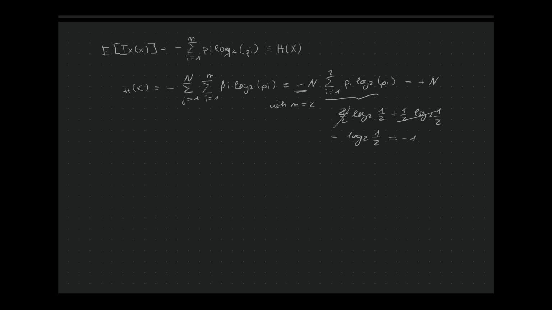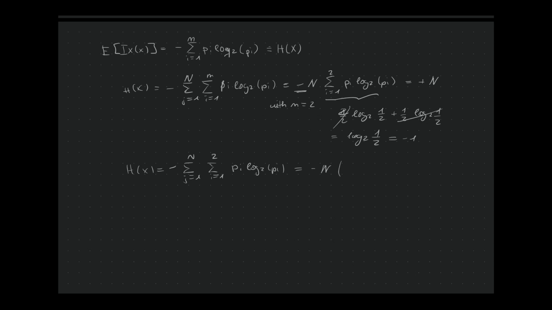And how does the result differ if we apply it to our unfair coin example? So in our unfair coin example, we also have to sum from j equal to 1 to n, and also from i equal to 1 to 2, p_i log 2 p_i. It's the same formula, but this time we plug in other values.